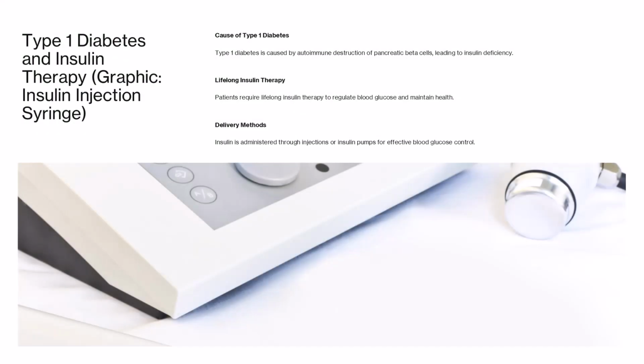Type 1 diabetes and insulin therapy. Type 1 diabetes is an autoimmune disorder. The body's immune system attacks and destroys pancreatic beta cells, leading to insulin deficiency. Without insulin, blood glucose cannot be regulated. Patients with type 1 diabetes require lifelong insulin therapy, delivered through injections or insulin pumps, to maintain health and prevent complications.